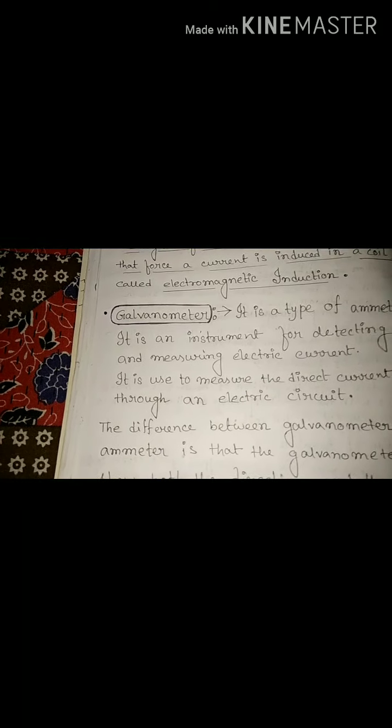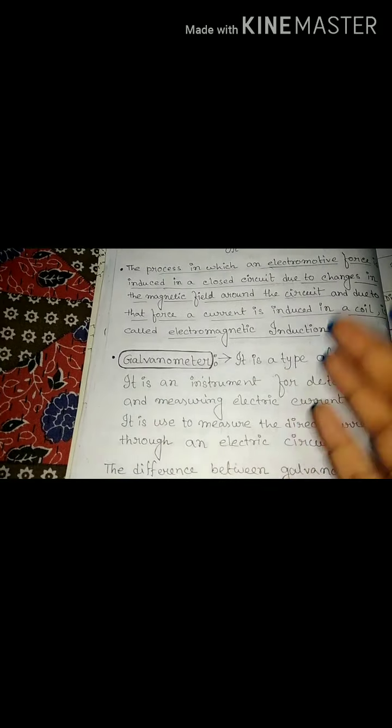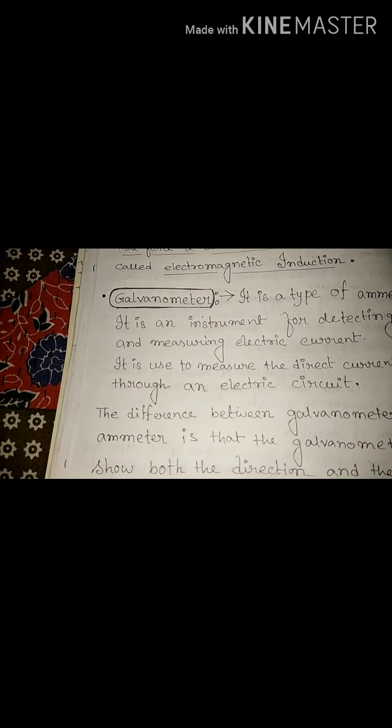That's why the needle of the galvanometer always points at the middle, at zero. If the current flows in the right direction, the needle deflects to the right side. From that we can understand the current flows in the right direction. If the needle deflects to the left side, then the current flows in the left direction. So using the galvanometer, we can detect the strength and the direction of small current present in a circuit.